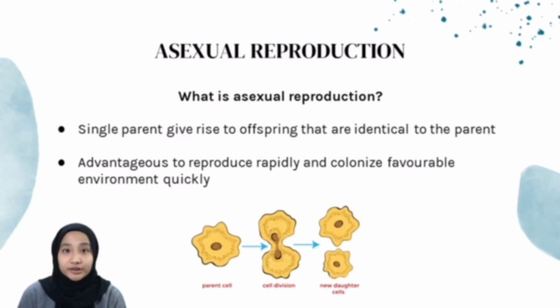In asexual reproduction, a single parent gives rise to offspring that are identical to the parent unless mutations have occurred. The adaptive advantage of asexual reproduction is that the organism can reproduce rapidly and colonize favorable environments quickly. Although the majority of animals reproduce sexually, a few groups of animals are also capable of asexual reproduction.